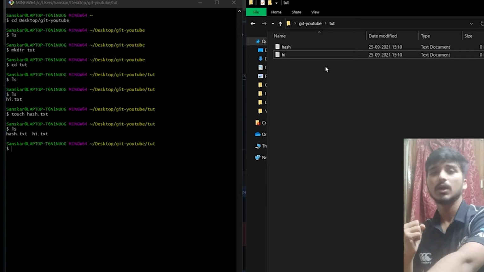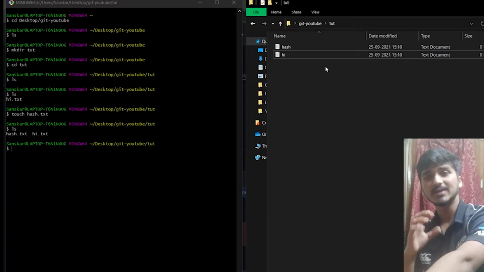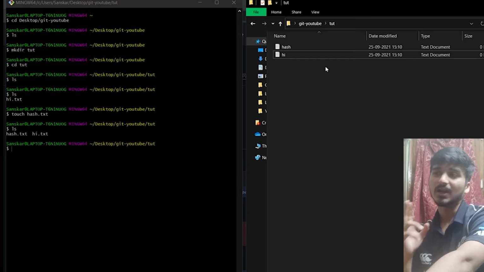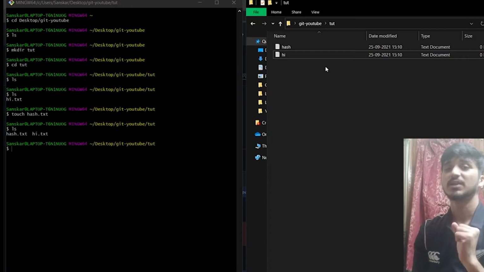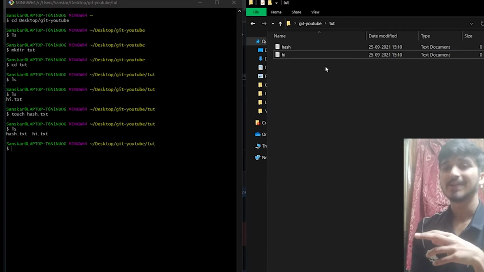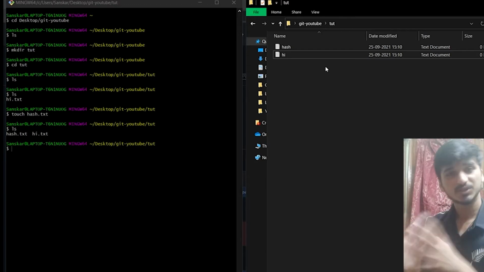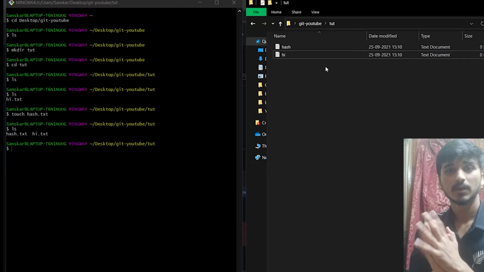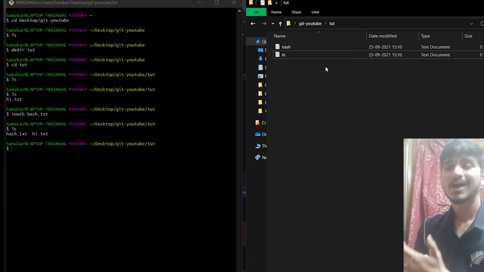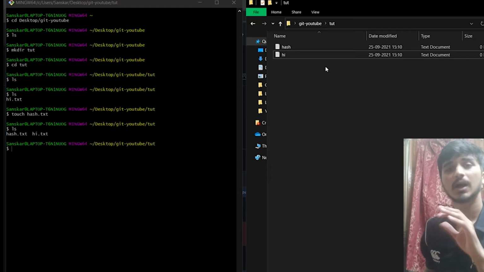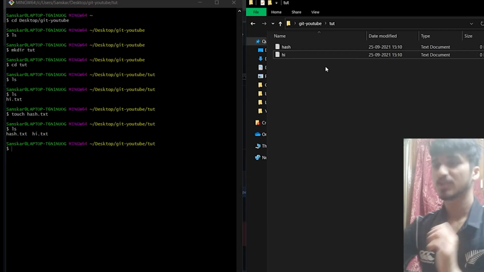But does anyone in the world know that Sanskar has created these two files? No, at the moment no one even knows that. So how to do that? The first task is to initialize a Git repository. What we just saw on GitHub, the Thanos repository, was a repository hosted by Thanos.io. So if I want to host my project as a repository on GitHub, first I need to initialize a Git repository. So let's do that.